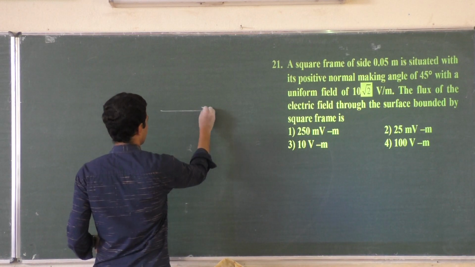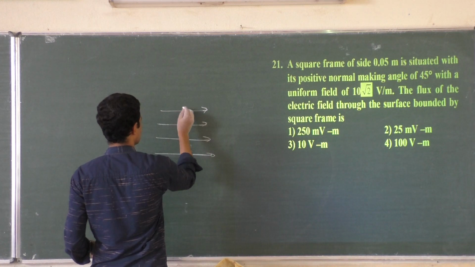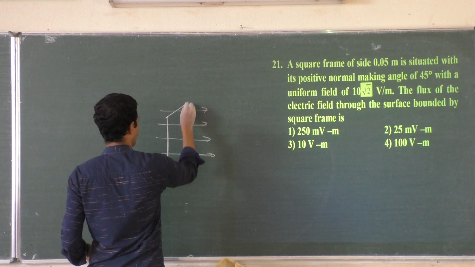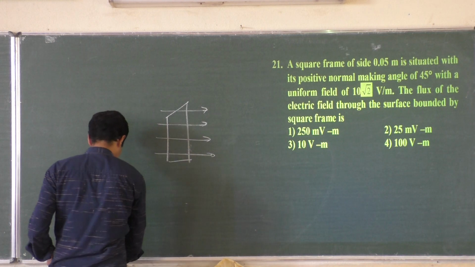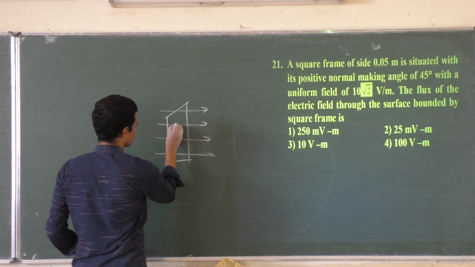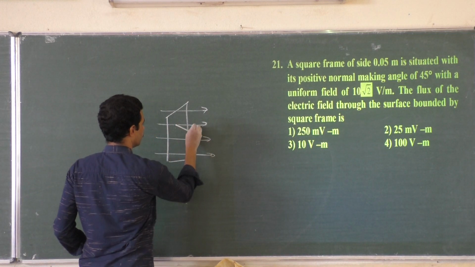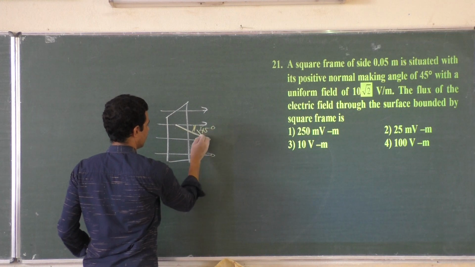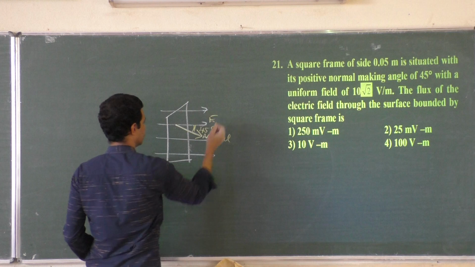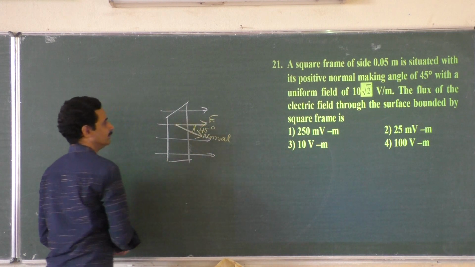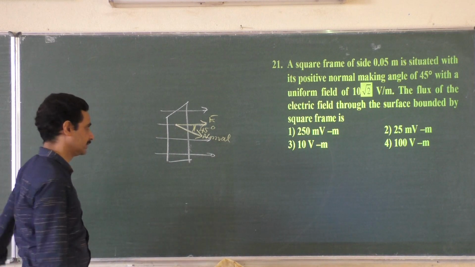There is an electric field like this, okay, and there is a surface like this kept, not normally, it's this normal making an angle of 45 degree with the direction of electric field. So this is normal and this is electric field, like this. What is the flux of electric field through the surface bounded by the square frame?